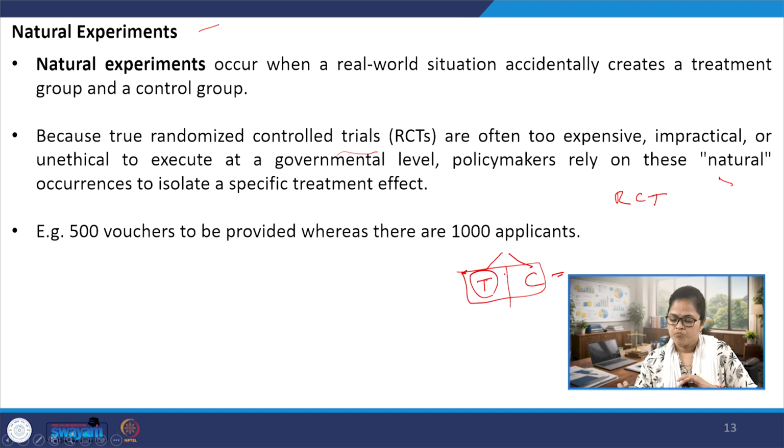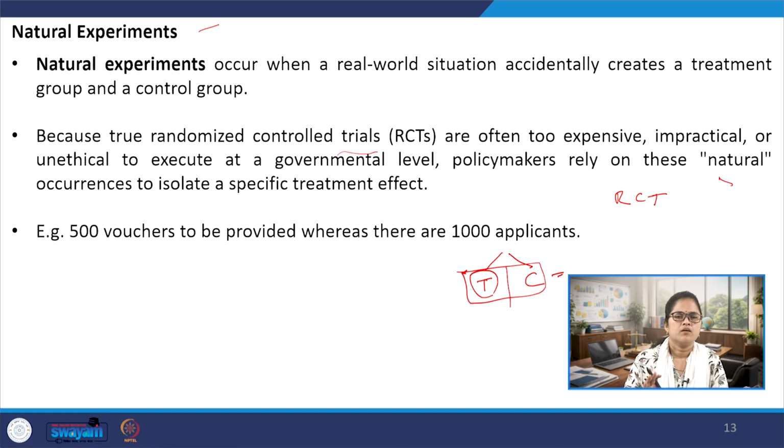So we can give an example of what the difference could be between natural experiments and randomized control trials, which would be easier to understand. Let's say that families are interested in sending their children to private schools, which are really costly, and in order to encourage quality school education, let's say there is a provision of 500 vouchers to be provided to the applicants.